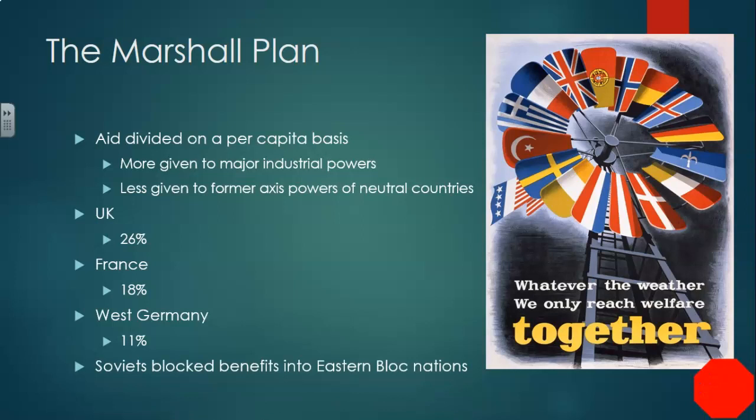The United States did offer this aid to Eastern Bloc countries. However, they were told by the Soviet Union that you will not accept this money. If you do, there will be problems. And the Soviets easily could enforce their will upon Eastern Europe. They would have done that if those countries accepted the Marshall Plan money, because the Soviets realized that if you accept this money, it's not simply a handout. The Americans are going to want something in return, and that really was the case. The Americans wanted in return for them not to become communist. So they're going to try to block this and give these countries money in their own way, but it's going to work to a differing degree in a different way.